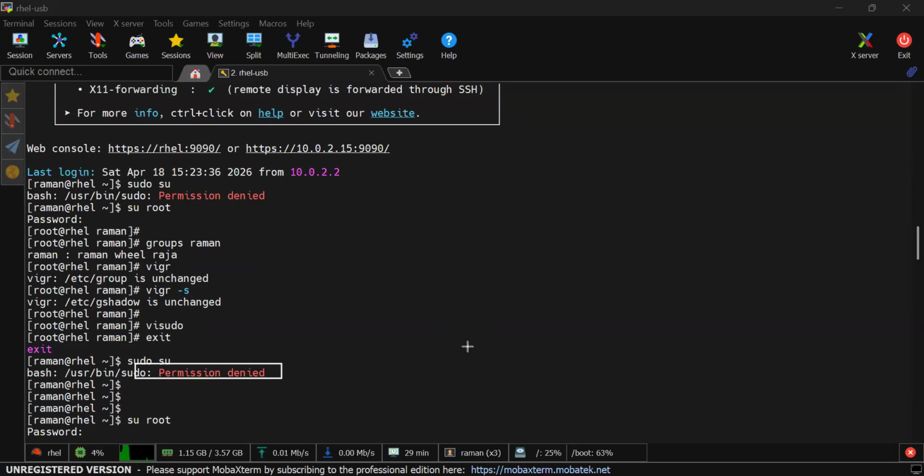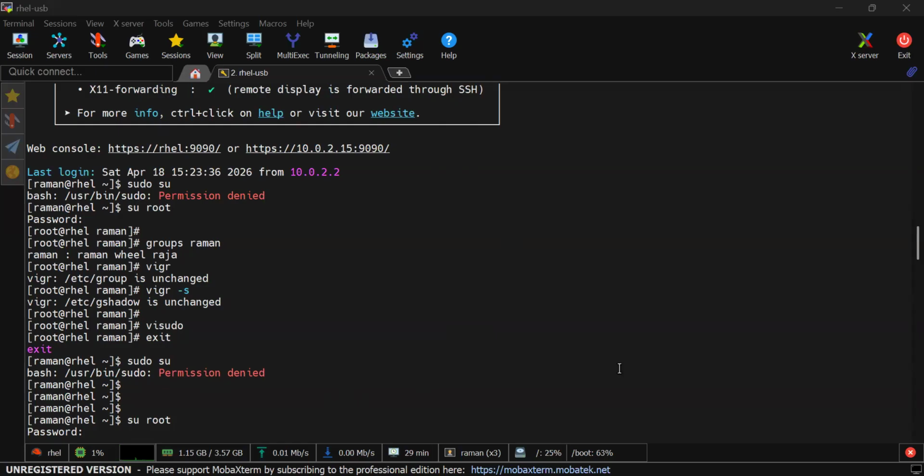I was totally blank. Then I thought, let's do one thing. Let us install sudo again. So sudo is the utility, so let us fix that. How did I come to know that this could be the issue?